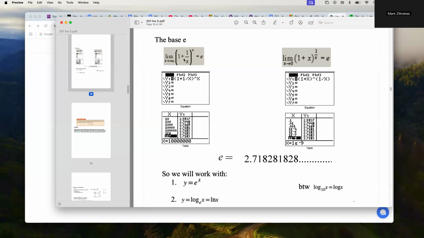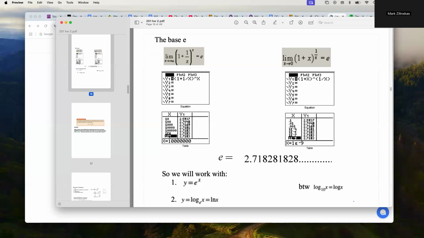Now, here's the expression, and this is what we mean by the limit as x is approaching plus infinity. I'm going to take this expression, which is 1 plus 1 over x, raised to the x power, and you can see if x is equal to 10, now 100, 1,000, and so forth, this expression becomes closer and closer to 2.7183.